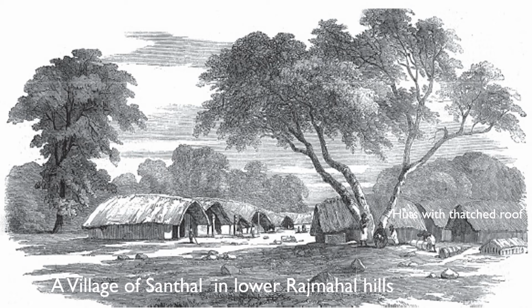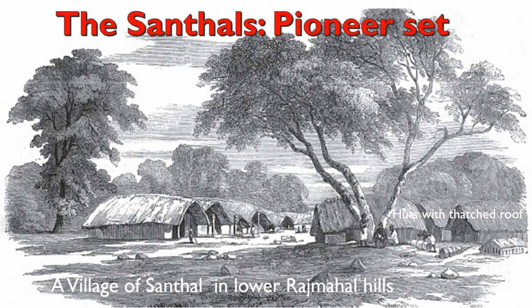This is a village of Santhal in Lower Rajmahal Hills. See how their houses have been arranged, because they all live in huts made with a thatched roof and bamboo sticks. There are no kacha walls, no brick walls, no stone walls, only bamboo sticks used to make the walls of these huts. The Santhals were pioneer settlers who came from different parts of Bengal and settled down near the Rajmahal Hills.